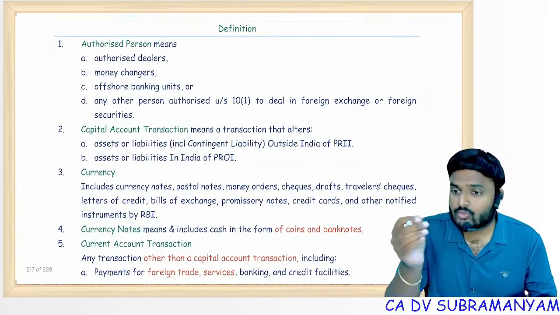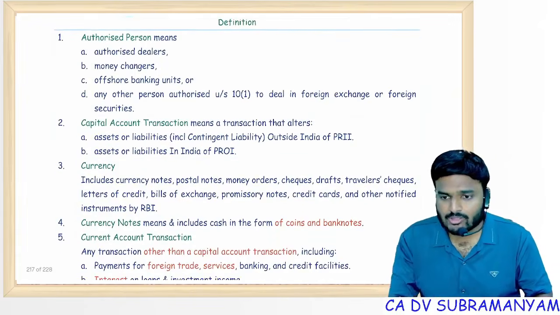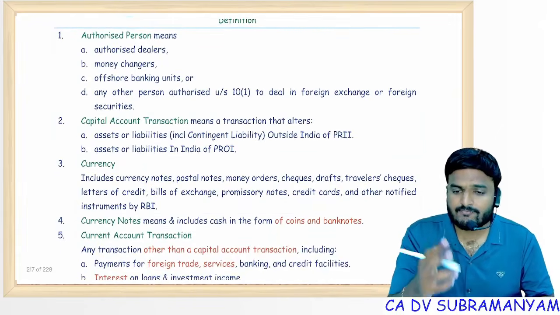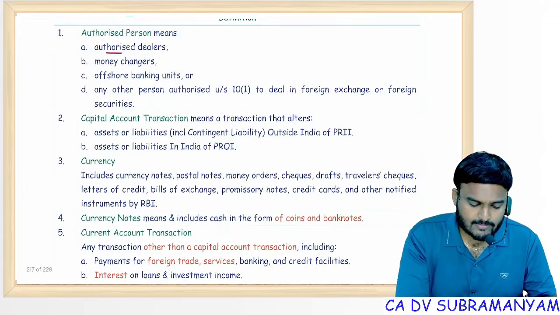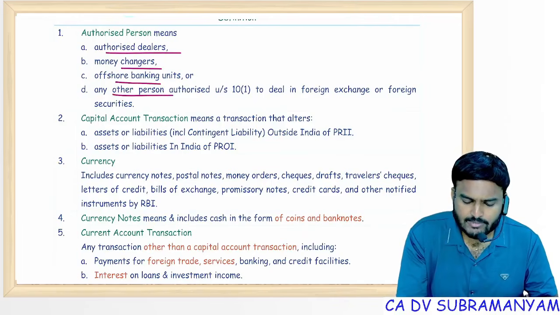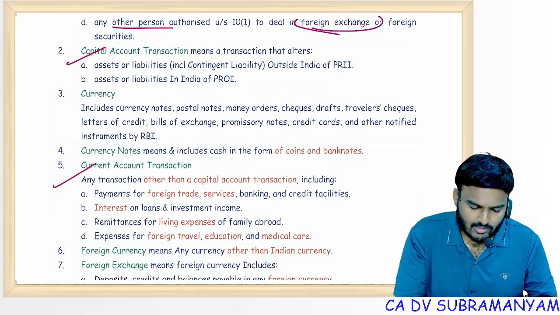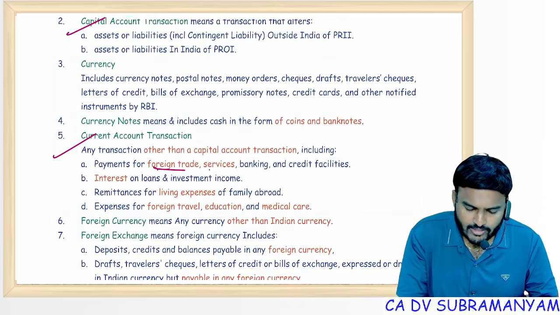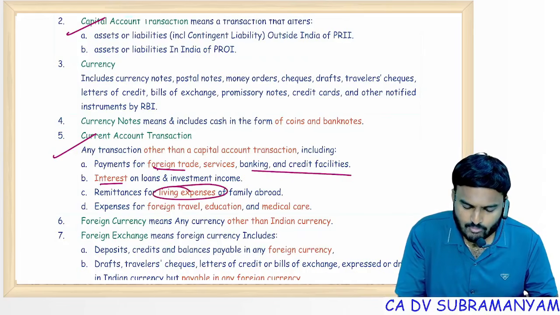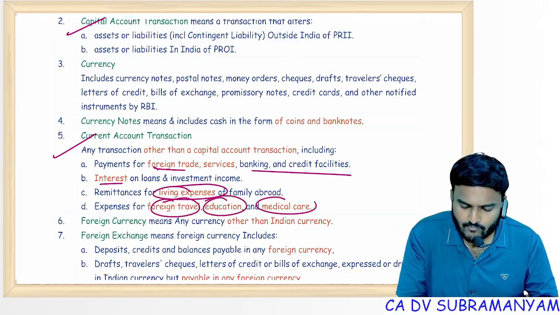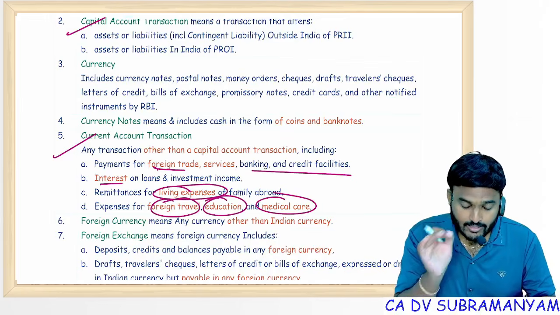Definitions, give a reading one time to the definitions, because there is a chance a definition may be tested for 2 marks. Read the definition: authorized person, dealers, money changers, offshore banking units, any other person authorized to deal in foreign exchange. Capital account I covered, current account I covered. You can see here, foreign trade, short-term banking facilities, interest on loans, investment income, living expenses, maintenance abroad, foreign travel, foreign education, foreign medical care. So current account transactions only.